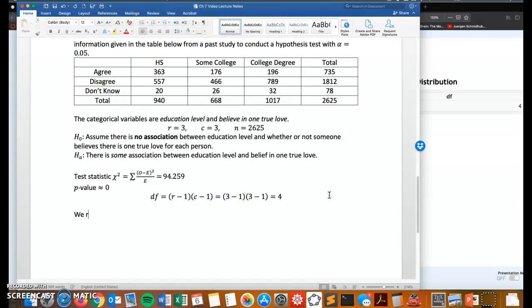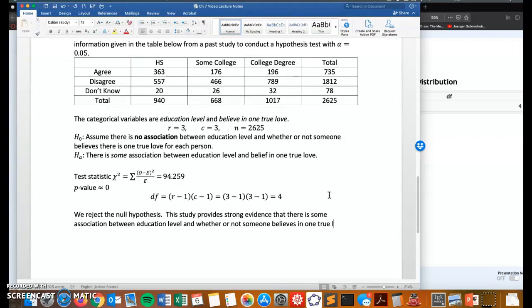All right, we reject the null hypothesis. This study provides very strong evidence that there is some association between education level and whether or not someone believes in one true love. And again, I think this conclusion is kind of weak.